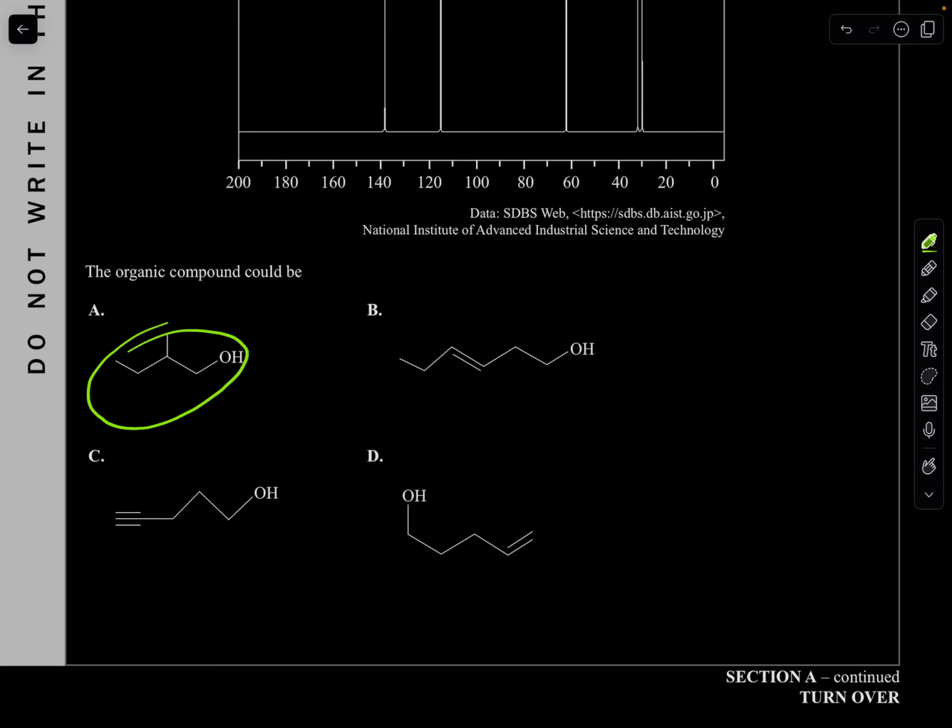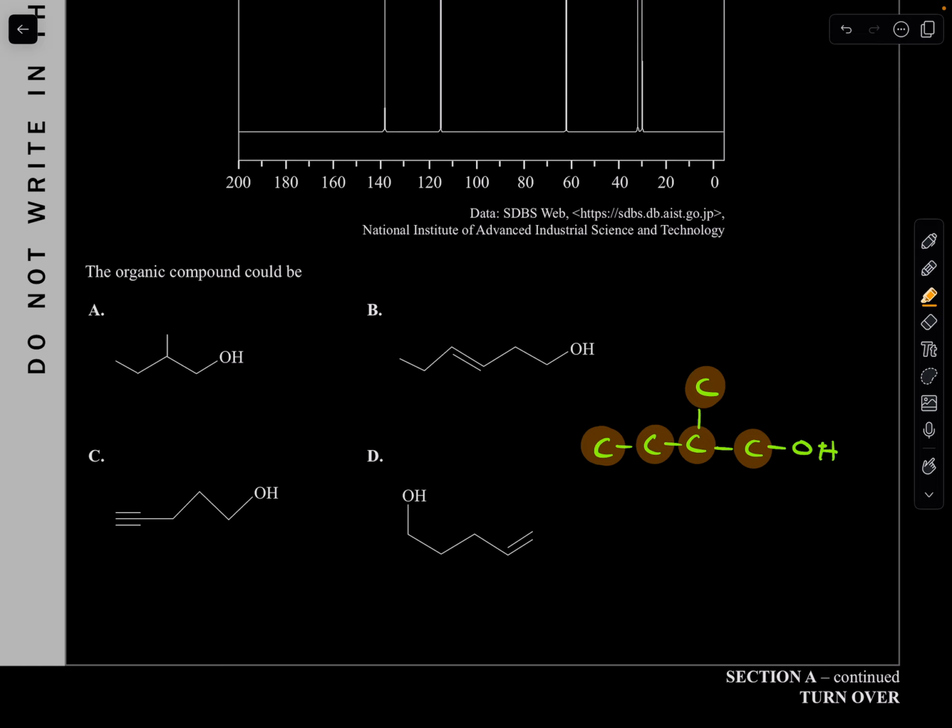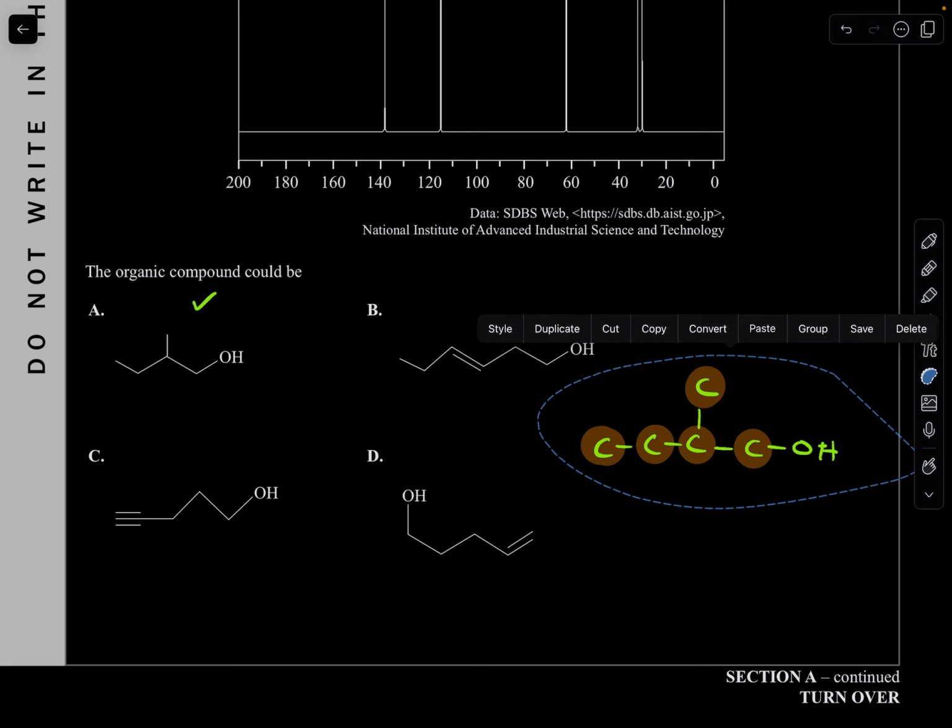Okay, let's have a look at this here. In this one, there is no symmetry. If you draw it, it's C, C, C, C, C, O, H. So there is no symmetry. So what's going to happen is we consider that's going to be 1, 2, 3, 4, 5. Yep, it does fit the condition. So we're going to put a tick on that. It could be this. Let's try the next one.